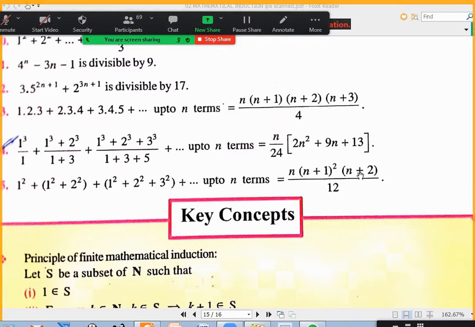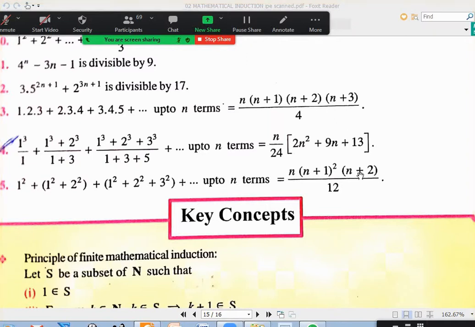Okay, now let us look at the 14th question. 1 square by 1... Sir, after 14th one, can you explain 9th question?